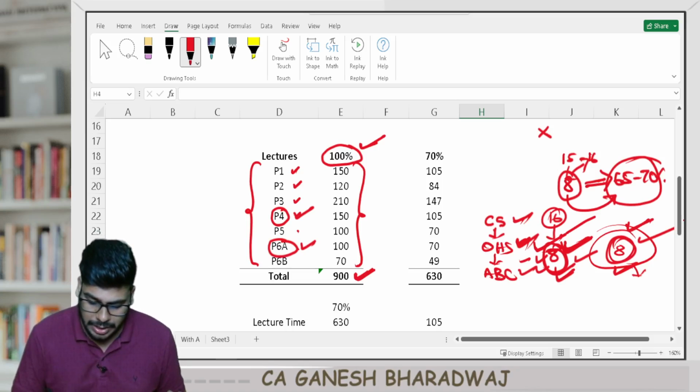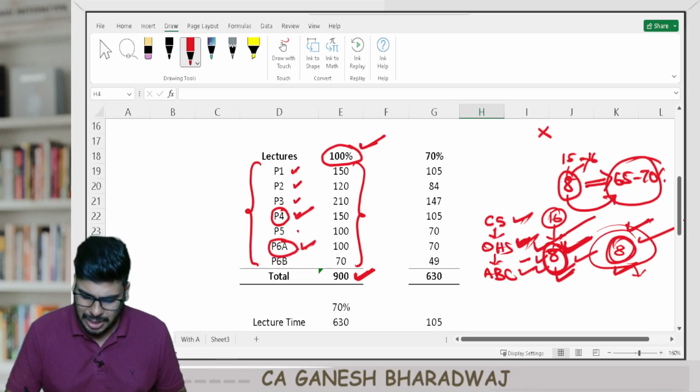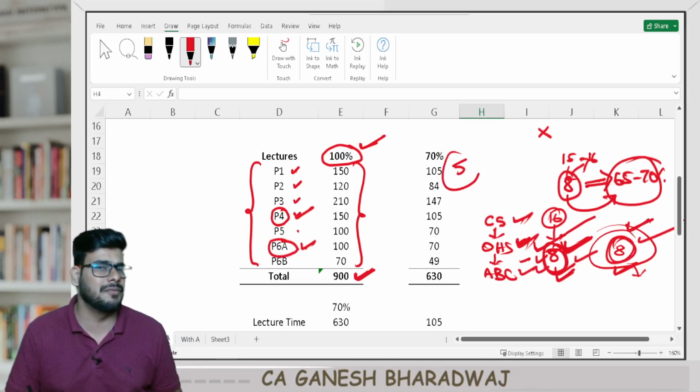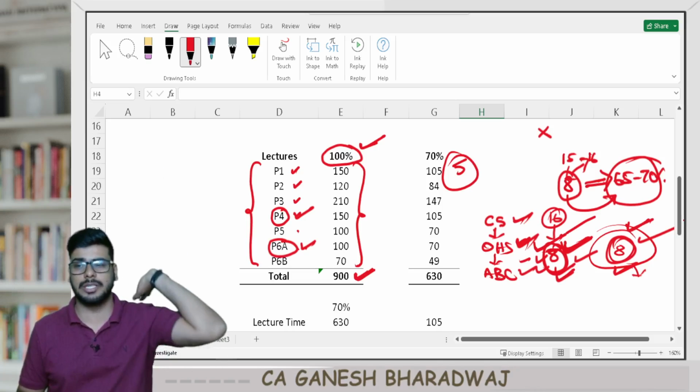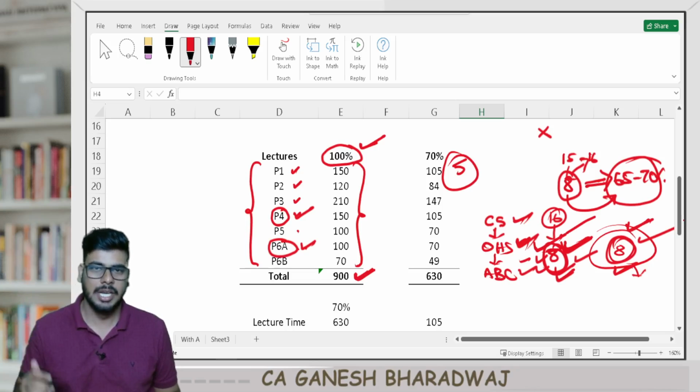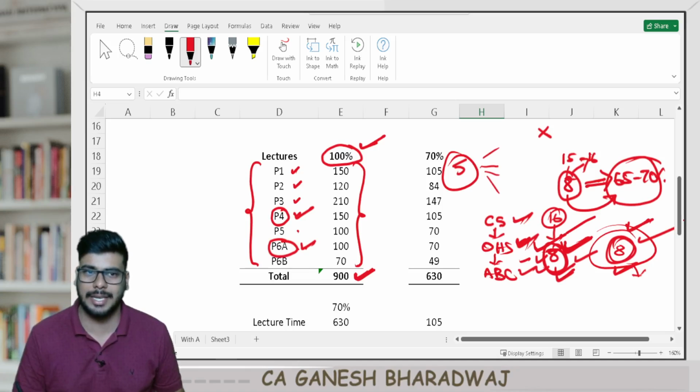Sir, for costing and FM you will say, but for the other subjects, how am I going to do it? I will tell you, it's very simple. Take the past 5 exam papers. Sir, these were old syllabus. No, sir, still it's okay. You take it, and you sit and analyze from which chapters they are generally testing these questions.